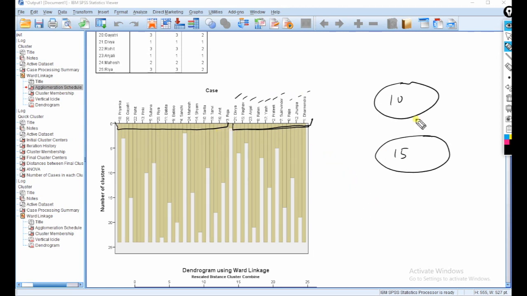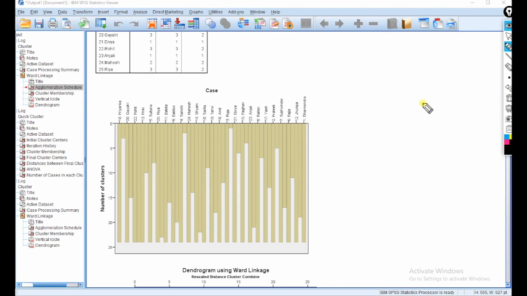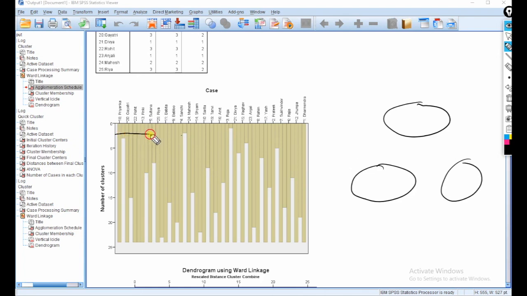If we take 3 clusters, it means cluster 1, cluster 2, cluster 3. So then we will not take it, we are taking this bar, but this one cluster, another second cluster, and this the third cluster. In this cluster 10 people, in the second cluster 1, 2, 3, 4, 5, 6 people, and 1, 2, 3, 4, 5, 6, 7, 8, 9 people here.